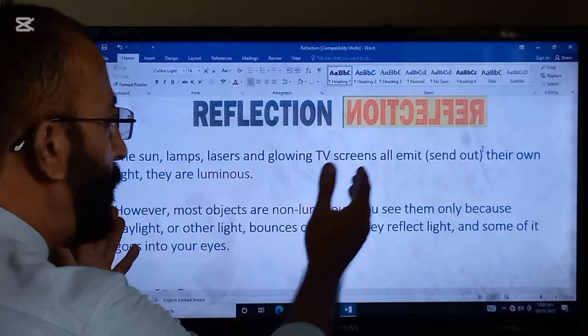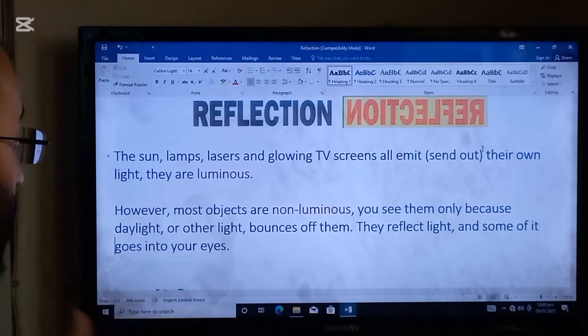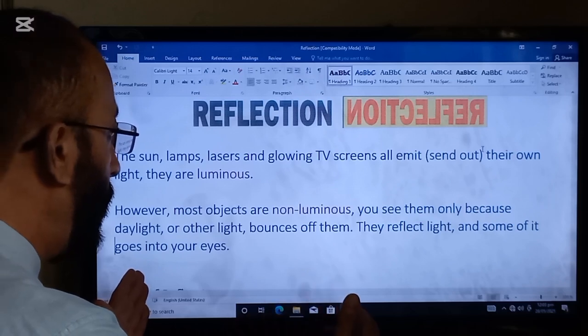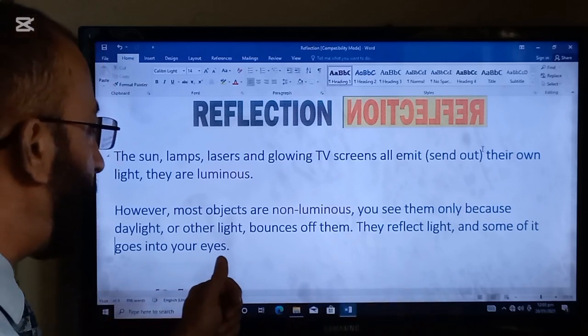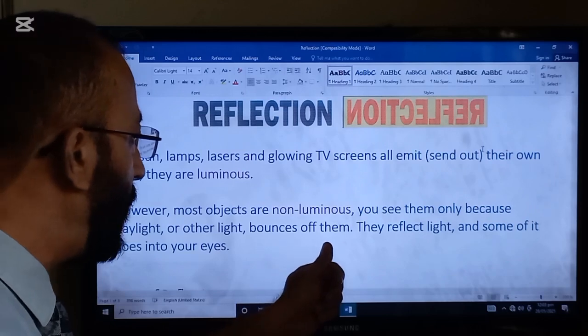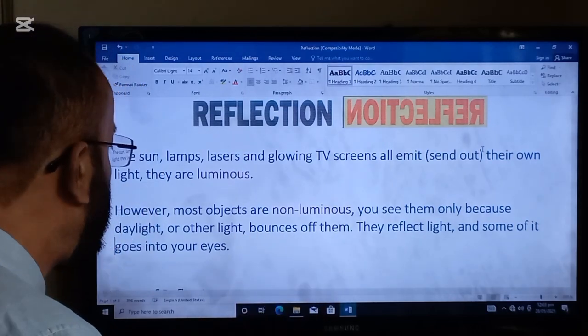The objects which emit their own light are called luminous, and the objects which do not emit their own light but can be seen because of the light that bounces off them are called non-luminous objects.